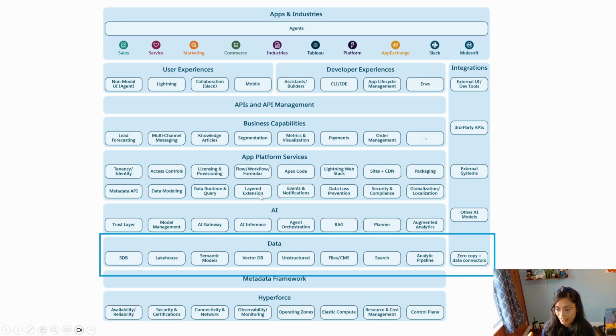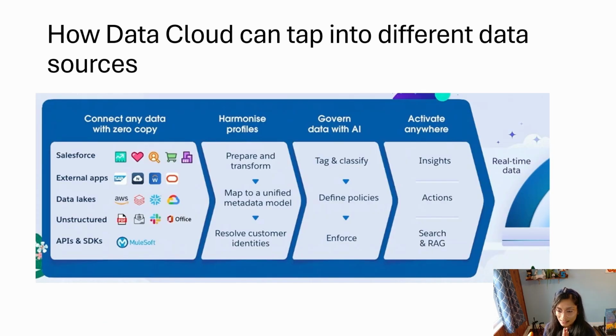This is just a Salesforce app slide. You can see the AI and data section. This is where we have the agent orchestration, analytics, other AI models, and all the things that need data. Right? AI can't be done without data, which is why DataCloud is going to play a very important role. In fact, there was a session where they were saying that DataCloud needs to be enabled in every org. I don't know how true that is, but I can imagine that Salesforce is going to push more and more for DataCloud.